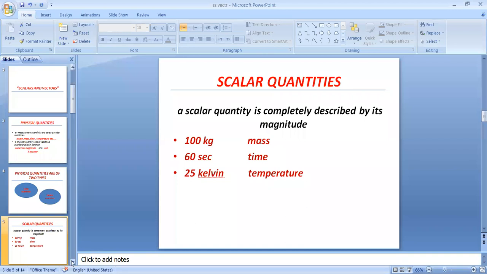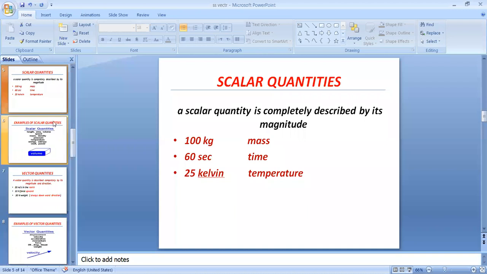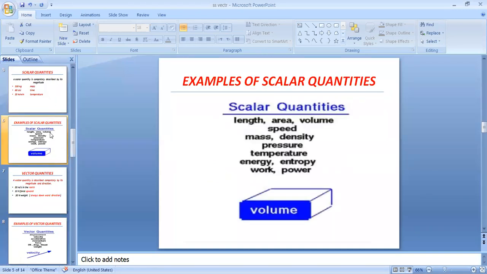Now we have different examples related to scalar quantities. Length is a scalar quantity. Area, is it a scalar quantity? Yes. How? Because it doesn't have any direction. Area cannot be written as area in left, right, east, or west. Volume has only shape but no direction.